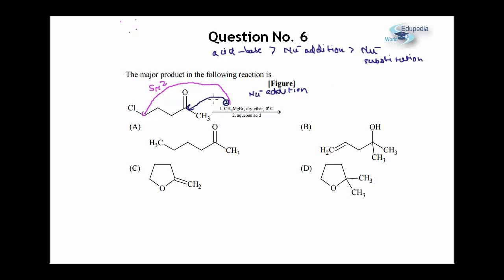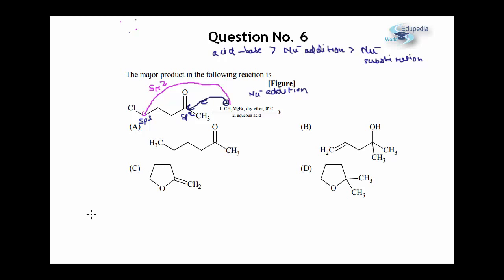In case of nucleophilic addition, this particular mechanism will be preferred, because the attack is taking place on an sp2 carbon. Let me remind you that this is an sp2 carbon, so it is planar and there is less steric crowding. And in case of nucleophilic substitution by the SN2 mechanism, this carbon is sp3 and there is considerable steric crowding around it. So if we have to choose between them, clearly this mechanism will be preferred. That is, first the nucleophilic addition will take place.